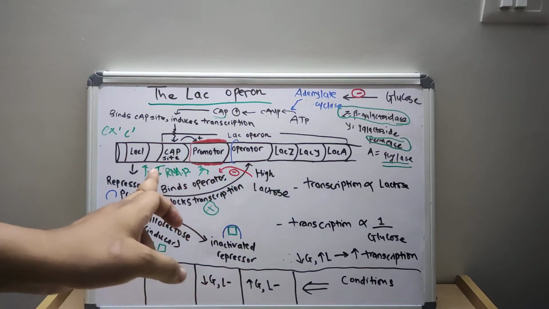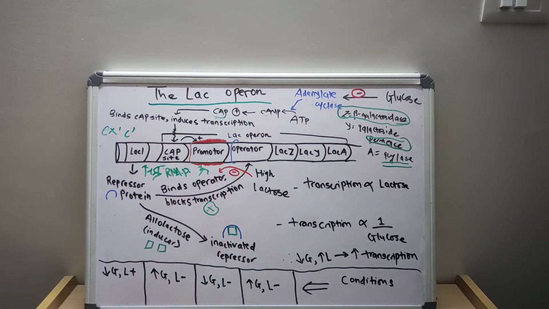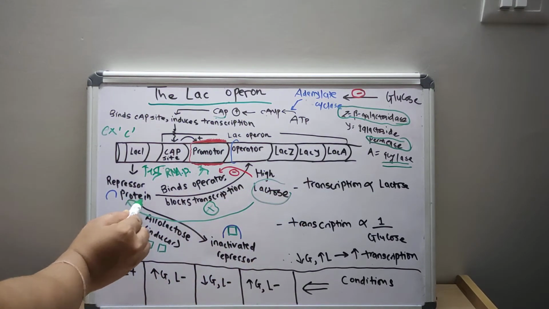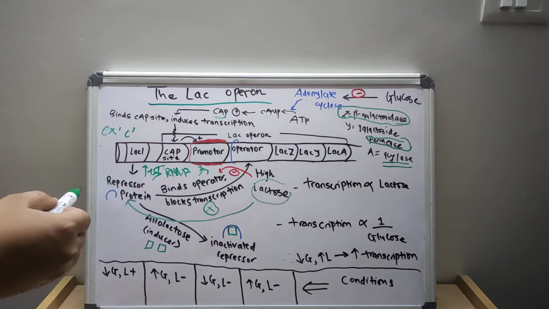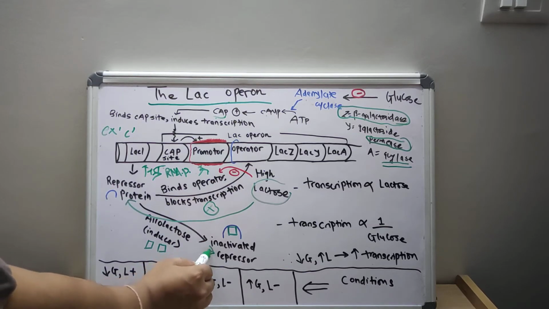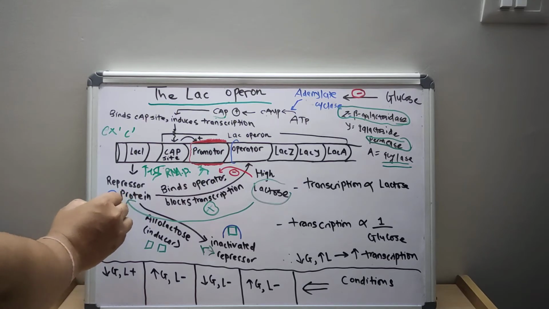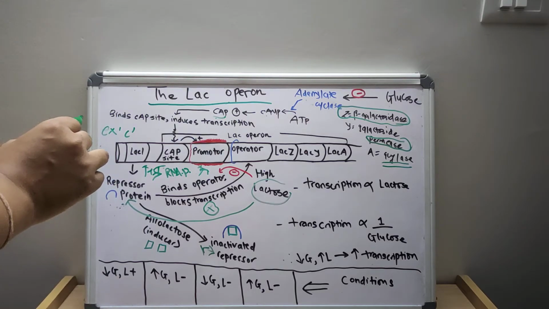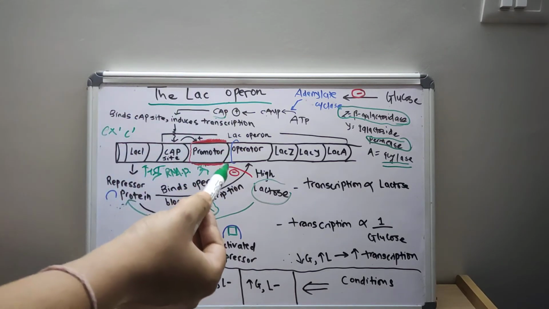The lactose molecule binds and induces a conformational change in the repressor, and the repressor gets inactivated. Thus, it cannot bind to the operator gene. So the RNA polymerase attaches to the DNA at the promoter site easily, and the transcription proceeds.